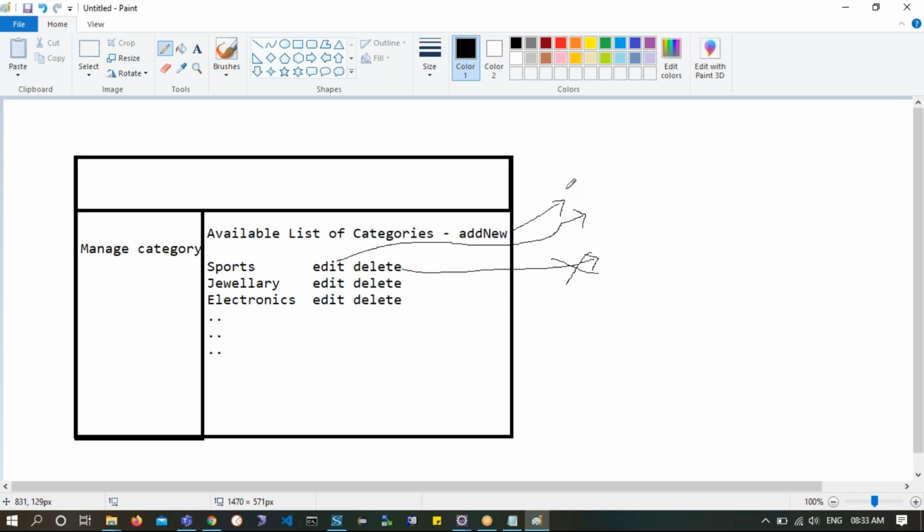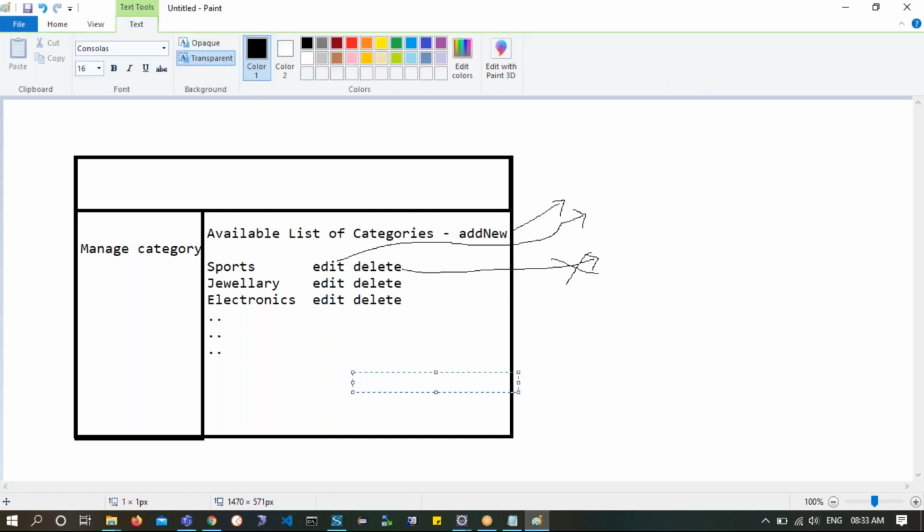delete. Let's see. So here what all we need is what I will call cat list.jsp, or I could say show cat list.jsp. Anybody asking a doubt? No, okay.